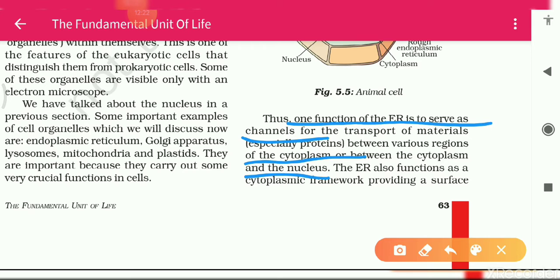In this way it can transfer proteins in the cell. ER also functions as a cytoplasmic framework. Why is it called the cytoplasmic framework?